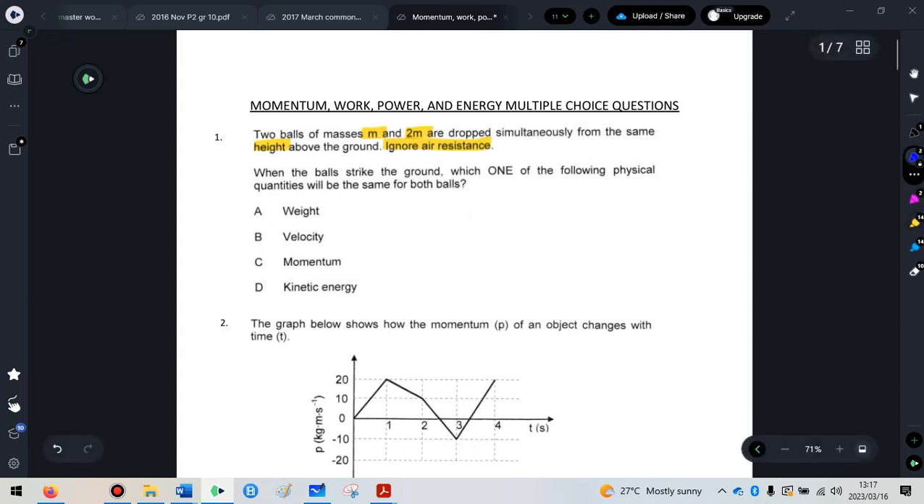So if you look at A, the weight definitely won't be the same since the weight is calculated using their masses. Okay, option B, their velocities. Yes, their velocities would actually be the same.